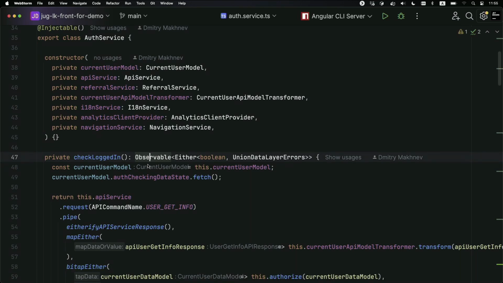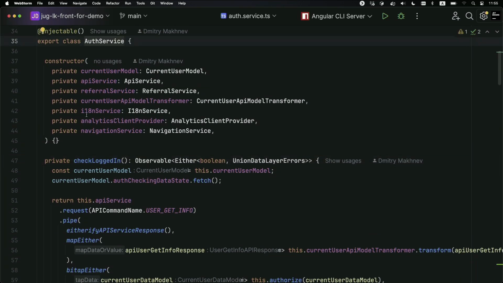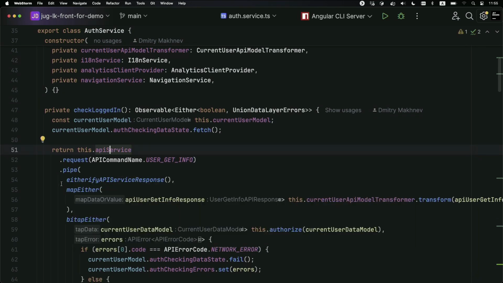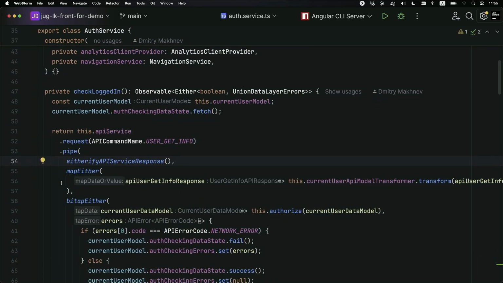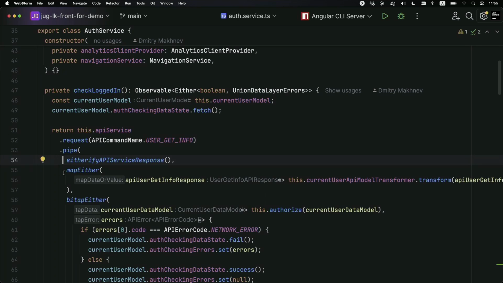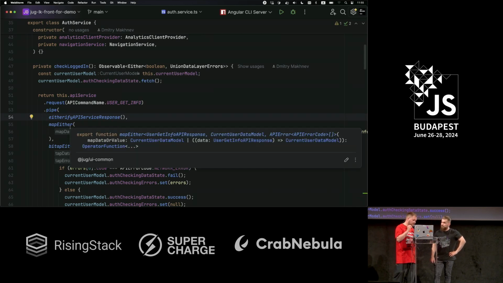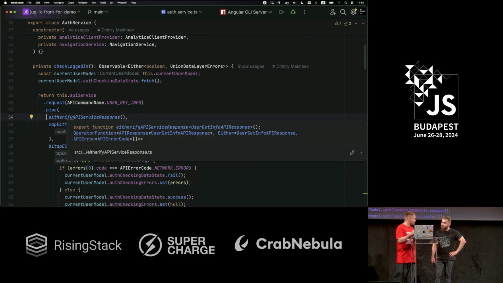Reasonable. All right. And you can see the authorization service, and it calls the API service. Looks the same, yeah. Okay, but I mean, I see a lot of custom operators. Could you also explain them? Yeah. When you talked to me about monad, I understood that I would like to try it, but, you know, I had this in production and did not want to rewrite all of production. I would like to add them incrementally. So for this reason, I just added some stuff for connecting my API service response to the monad flow.